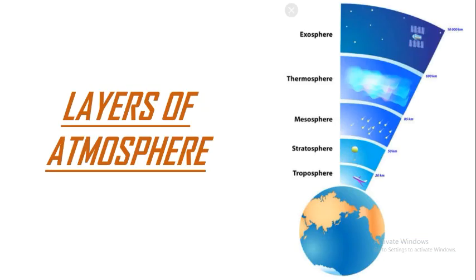Now let's study about the various layers of the atmosphere. Here in the diagram you can see there are 5 layers of the atmosphere. We are not going to study them in detail, but their names are to be learned by us. The first layer is troposphere, next one is stratosphere, third one is mesosphere, then thermosphere, then the last one is exosphere.